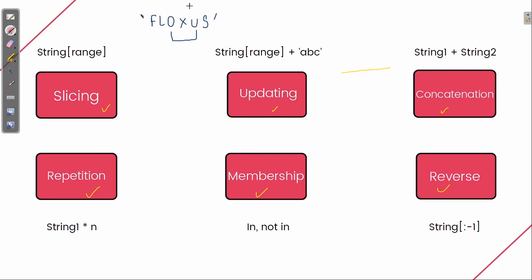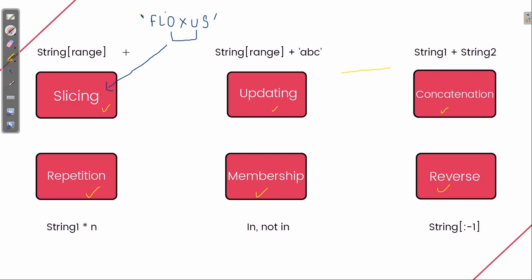I don't want the whole string to be printed. I just want this range, this part of the value. So what I can do is the operation slicing. Slicing will help us print just this value: the string and then the range.